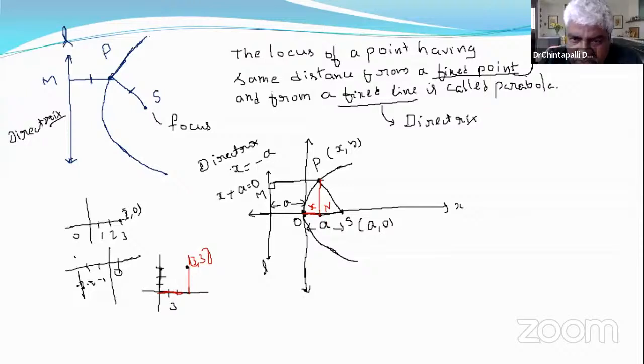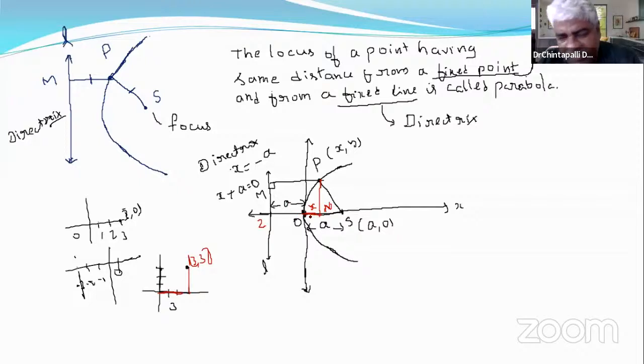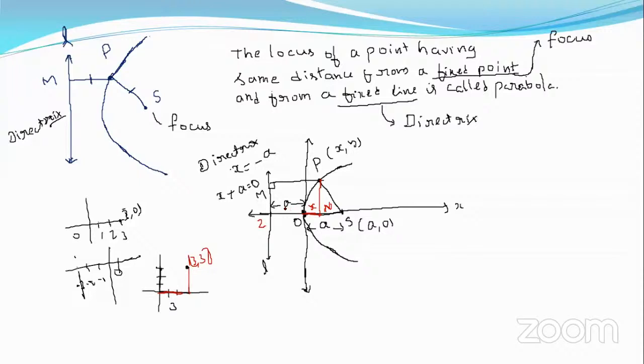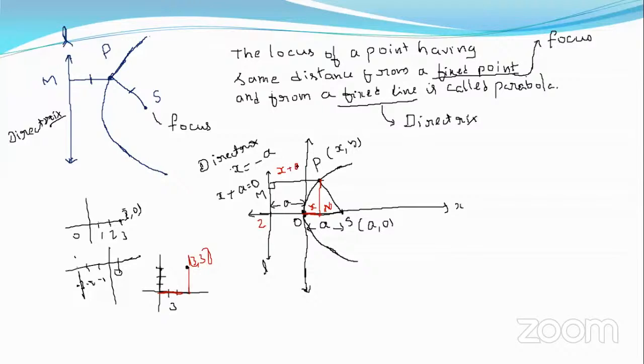Now we are establishing the distance from N to Z. That means ZN. As we know, the distance from Z to O is A units. The distance from O to N is x units. So ZN is x plus A. Since this is the same as x plus A, PM is equal to x plus A.